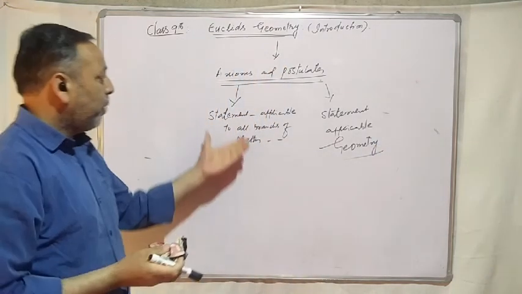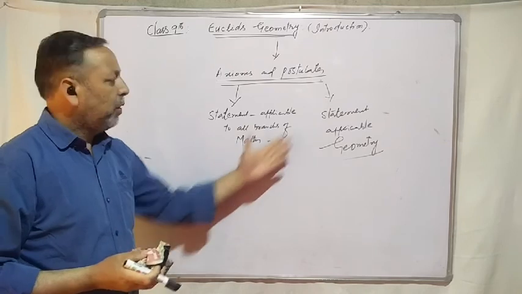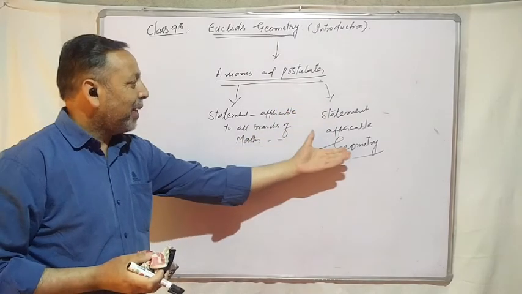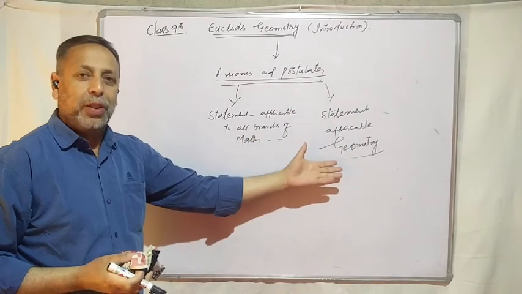Axiom, statement applicable to all branches of mathematics, and postulate, statement applicable to geometry only.